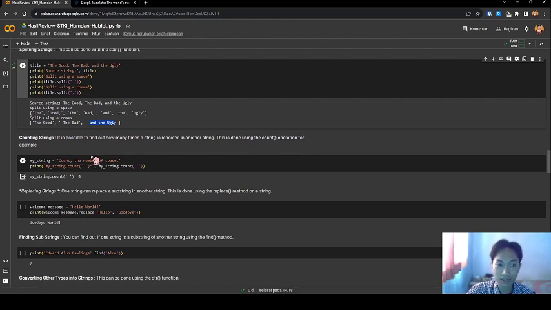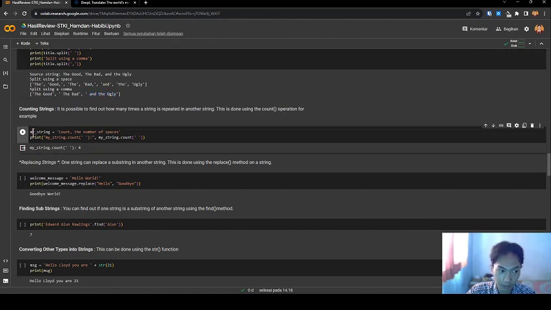Next, counting a string. It is possible to find out how many times a string is repeated in another string. This is using the count operation. For example, I have my string and I count the number of spaces. If I print my string dot count space and run this, my string count space is 4. This counts the spaces of this variable.